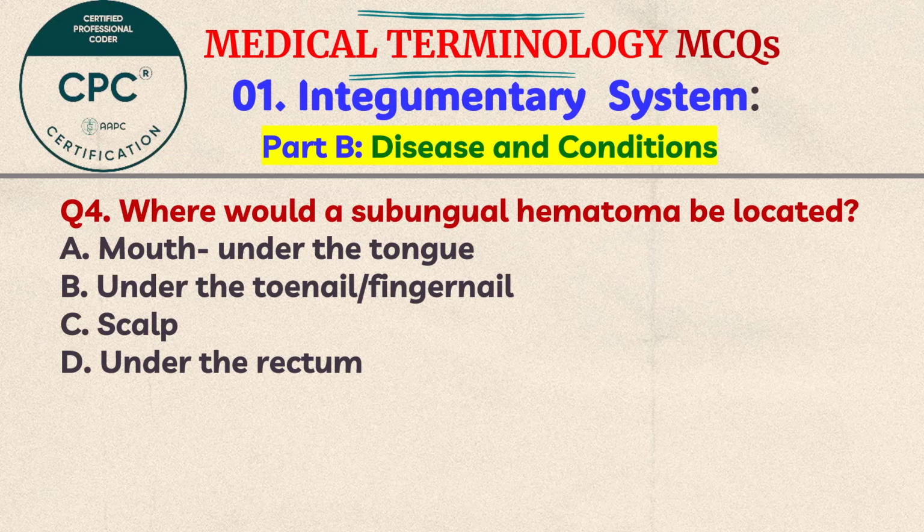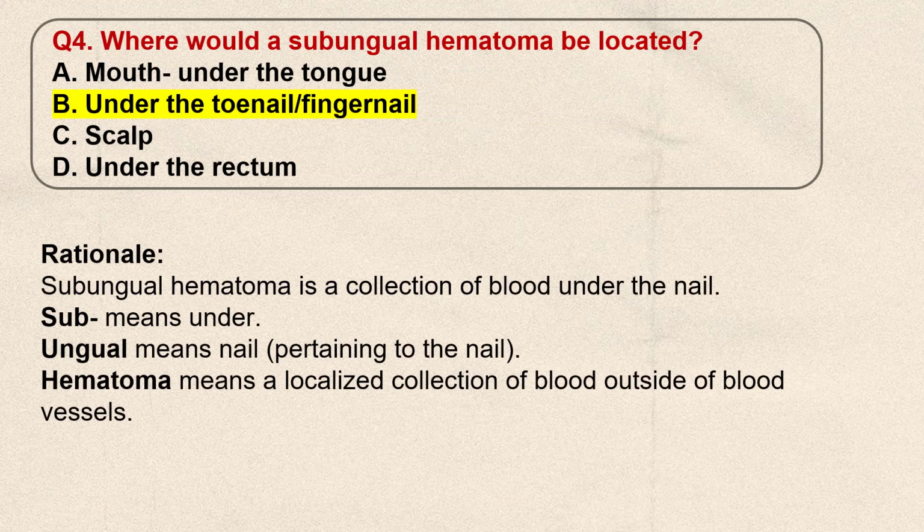Question number 4. Where would a subungual hematoma be located? A. Mouth under the tongue, B. Under the toenail or fingernail, C. Scalp, D. Under the rectum. Think the answer. The correct answer is B. Under the toenail or fingernail.